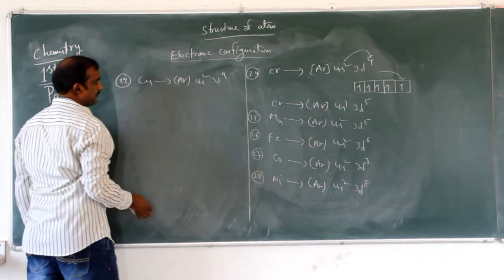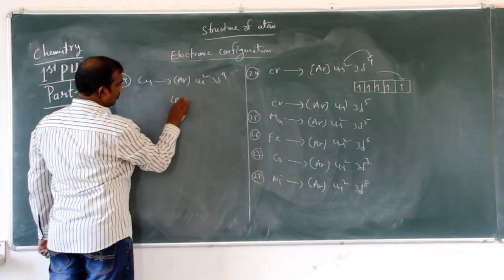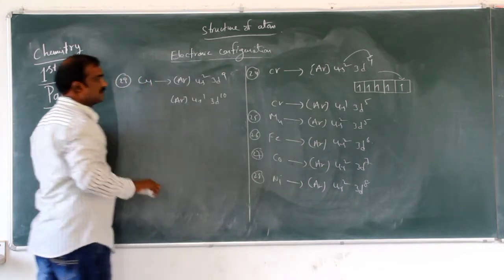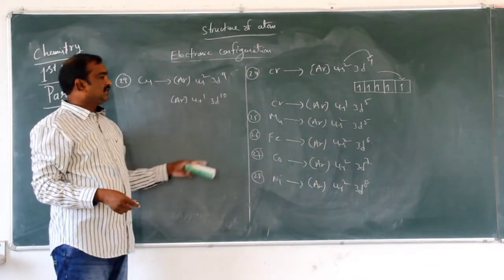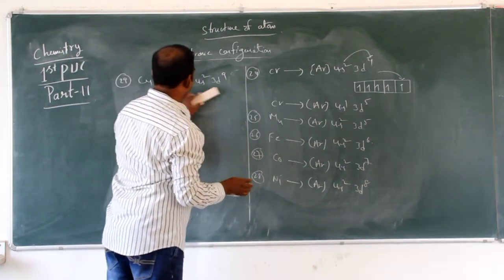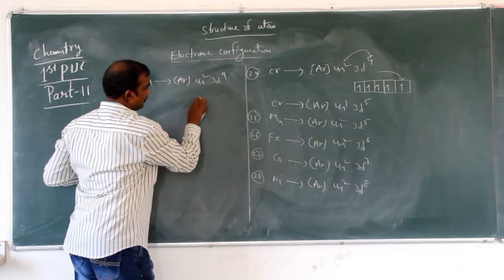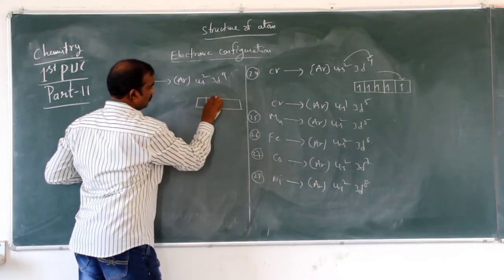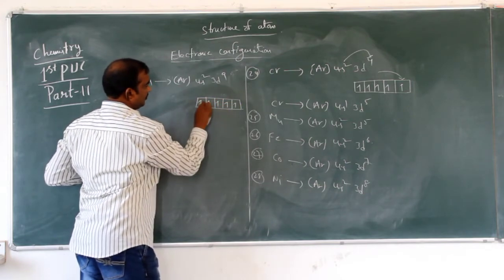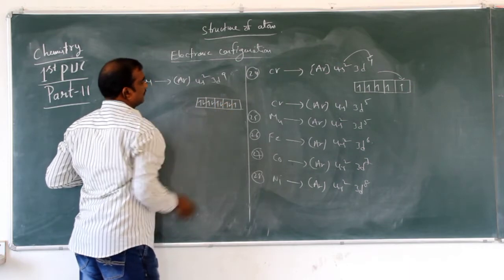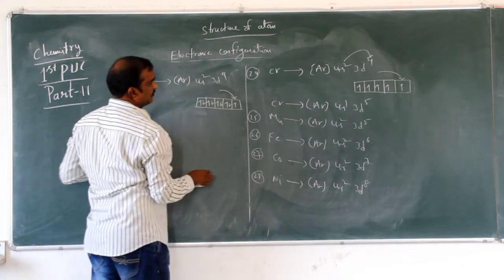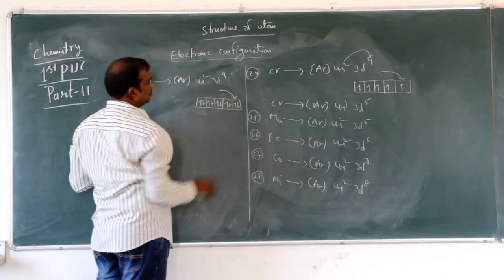So here, look at here, argon 4s1 3d10. So why are you writing it like this? Look at here, 3d9 is there: 1, 2, 3, 4, 5, 6, 7, 8, 9. If you get one electron, what happens? It becomes a stable configuration.